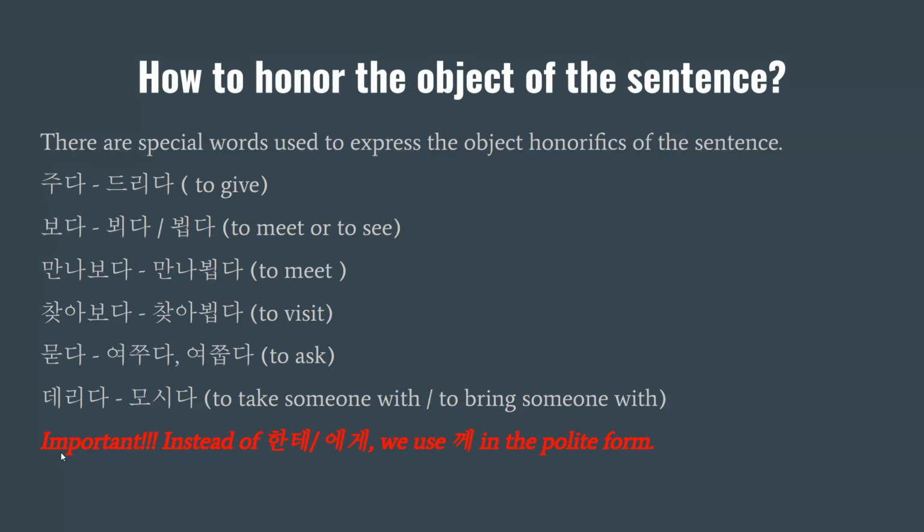And one more important thing about the honorific object of the sentence is, if you remember from our previous videos, we use the subject markers 이 and 가, right? For the honorific it is 께서, right? 선생님이, but instead of that we use 선생님께서, right? But the same rule here is 한테 or 에게, we use 께 in the polite form for honoring the object of the sentence. So I have some examples, so it will be even more clear for you to understand.